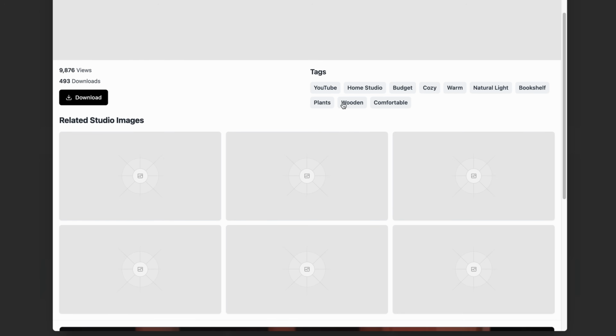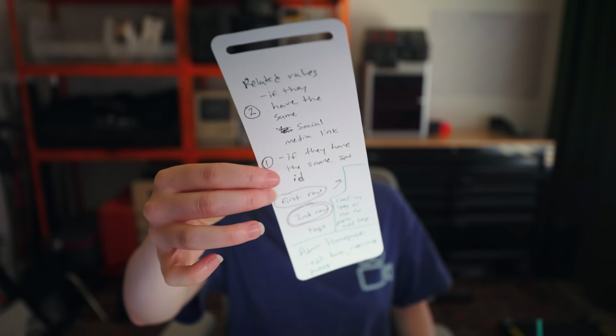Listen, today I need to build the algorithm for the related studio images section below each studio image. So I feel like the first priority should be number 1, is this studio image a part of a set? If yes, put the other images that are a part of that set in the related studio image section. Number 2, are there other studio images from the same creator? So it finds images with the same link, but I want to limit that to only like 2 images because we need to save room for the rest of the related studio images, and that's going to be if they have the same tags.